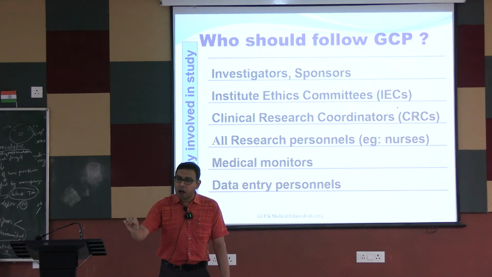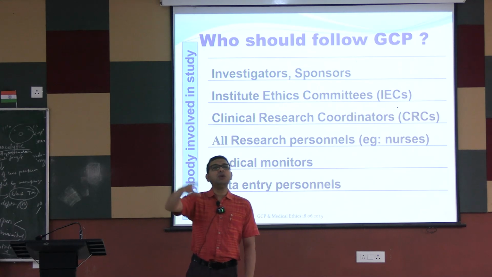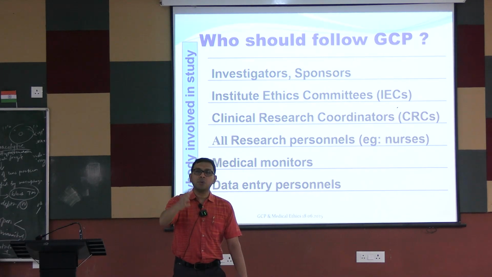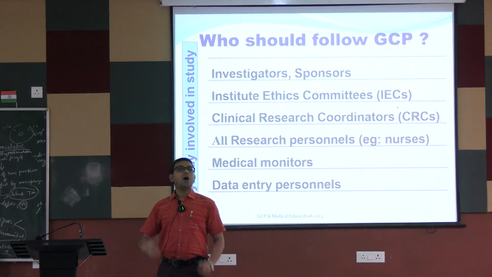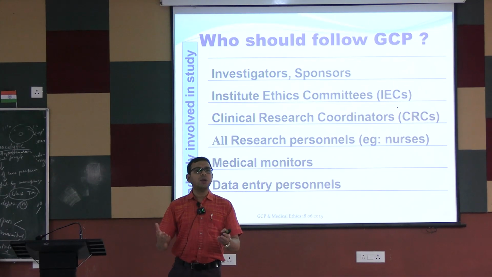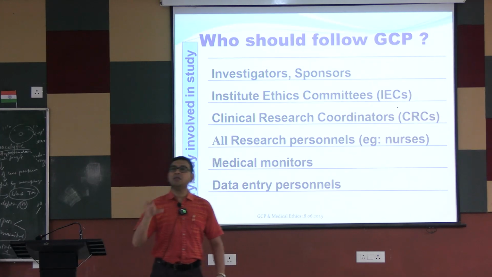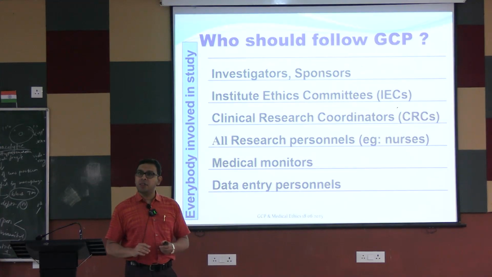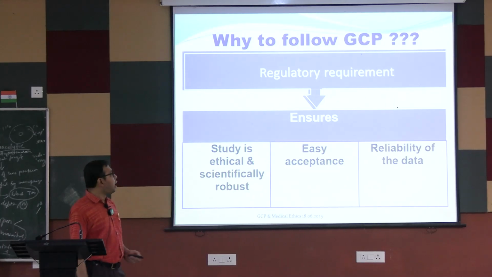So everything about clinical research, and this clinical research and clinical trial is not included only in the case of new drugs. As we have already said, in phase 4 trials, we can do different other comparative trials also. Similarly, you will do some clinical research studies or trials in your MD, or as part of your academics, you can do some studies. So all these have to follow this ICH GCP. Everything about the clinical trial, everything about clinical research, we have to follow the good clinical practice guidelines. So basically it is a regulatory requirement.